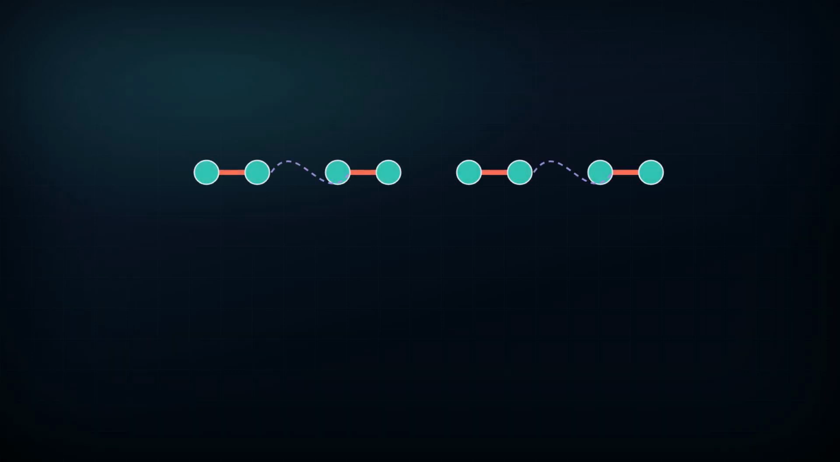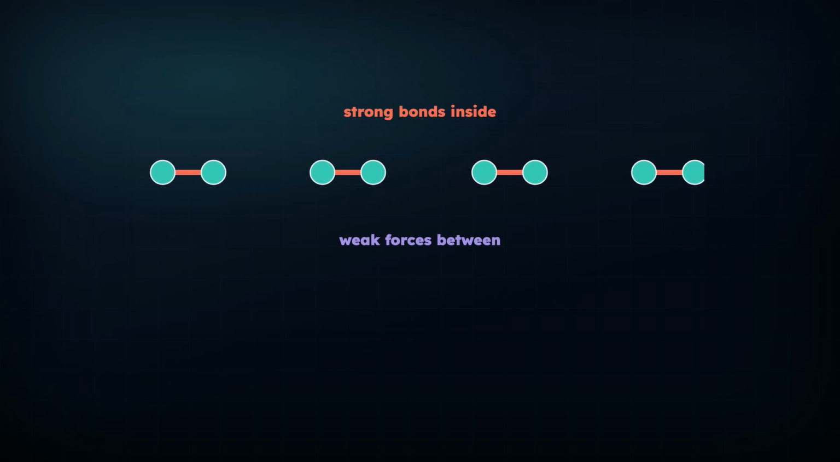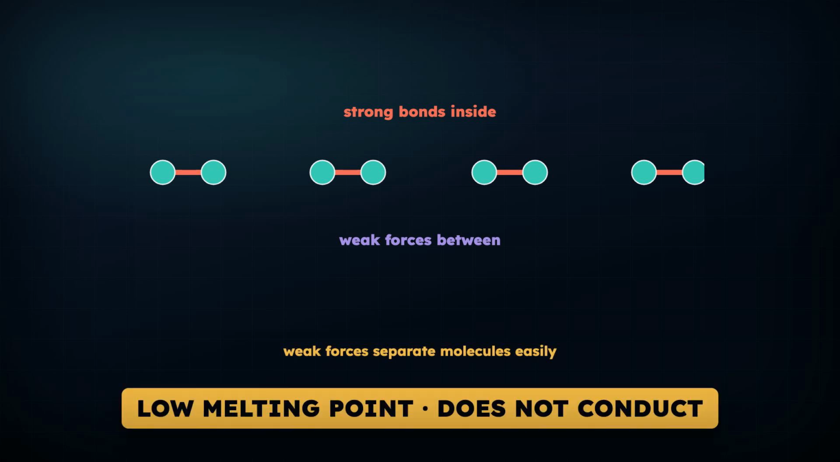Covalent molecules are different. The bonds inside each molecule are strong, but the forces between one molecule and the next are weak. When wax melts, you are not breaking any covalent bonds, you are just separating whole molecules from each other. That takes very little energy, which is why melting points are low, and there are no charged particles free to move, so these substances don't conduct.